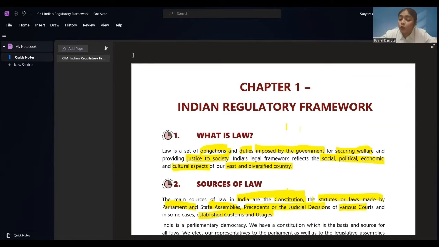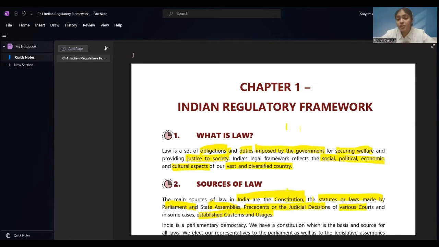Then there are statutes or laws made by the parliament. The laws which parliament has made, on the basis of this, other laws can be formulated. Parliament and state assemblies also prepare the laws. Then the presence of the judicial decisions. That means whatever judicial decisions were taken, we have to take extracts from that, and from this law is created. Suppose a Supreme Court passes a judgment, that judgment will become a law, right? So that is what is mentioned over here.